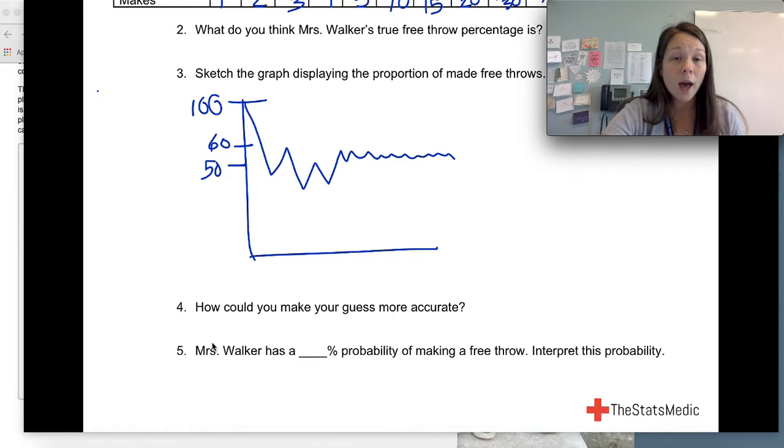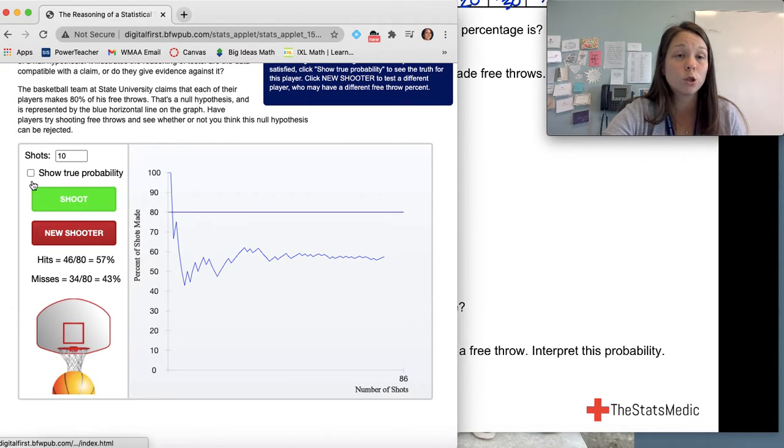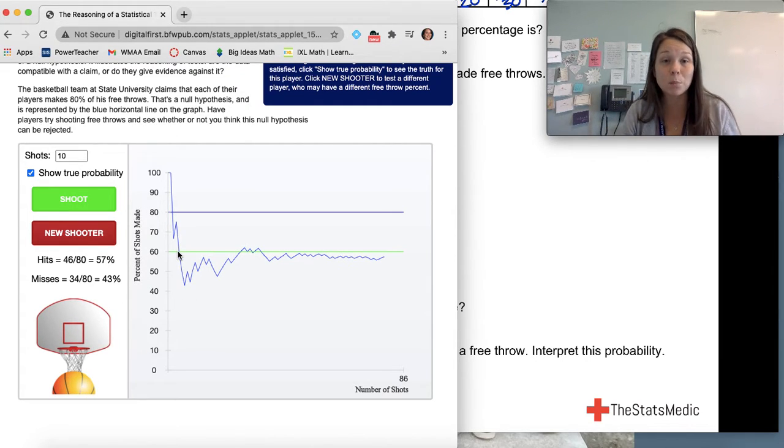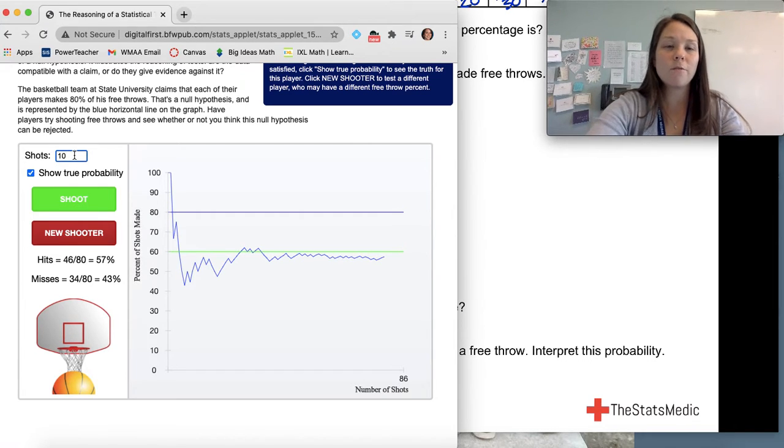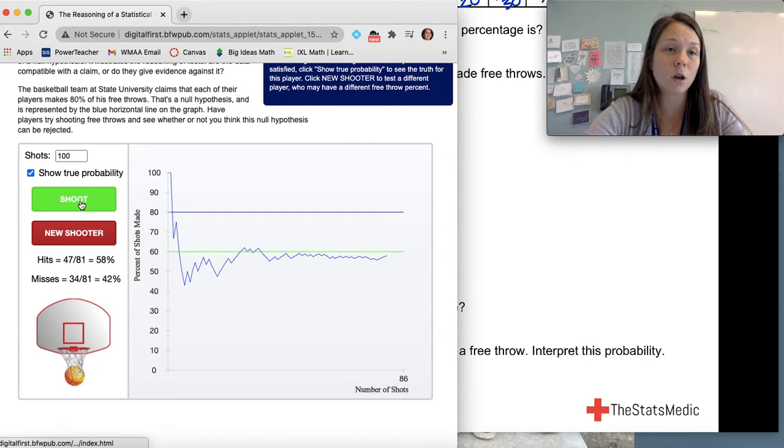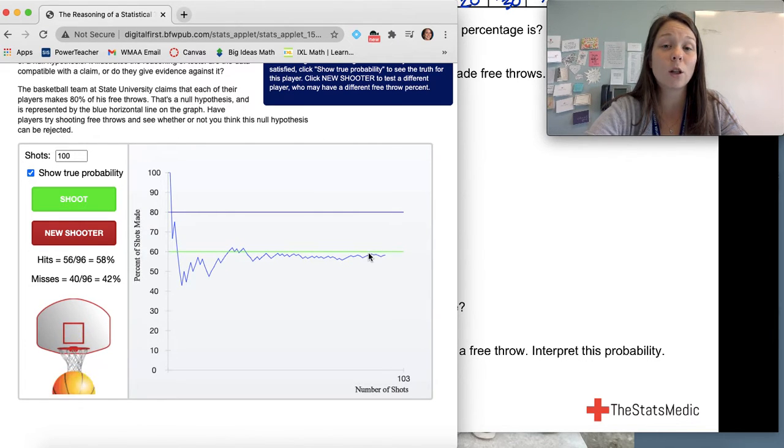So I have a percentage. If we show the true probability, we would find that the true probability is 60%. So notice that currently where we are at, it's not quite at the 60%, right? It's a little bit below. But if I were to have this number of shots go out to 100, you're eventually going to begin seeing this line continuing to get closer and closer and closer and leveling off here.